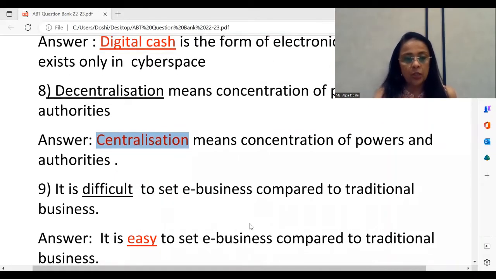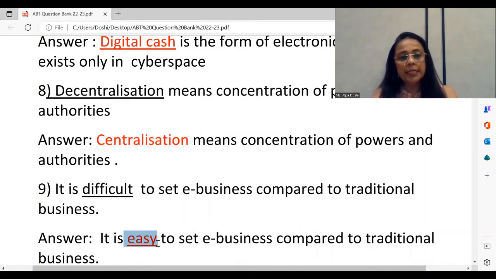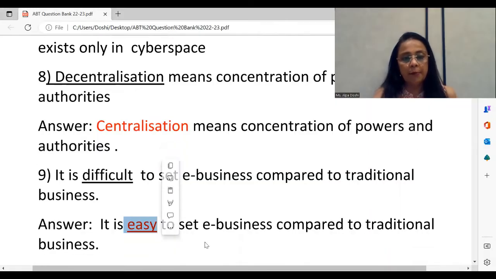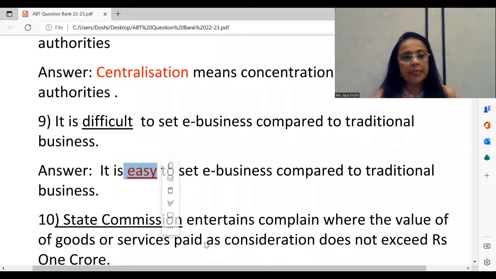So this is the 9th one. We've just changed the word difficult to easy. Please box the word easy in your exam paper. Going to the next sentence. State Commission entertains complaint where the value of goods or services paid as consideration does not exceed rupees 1 crore.